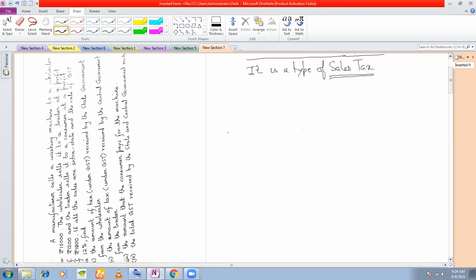You don't buy one mobile phone from a wholesaler, right? But suppose I want to buy 10 mobile phones, then what will I do? I will not go to the trader. I will go to the wholesaler, right? And why should I go to the wholesaler? Can anyone tell me why I should go to the wholesaler?